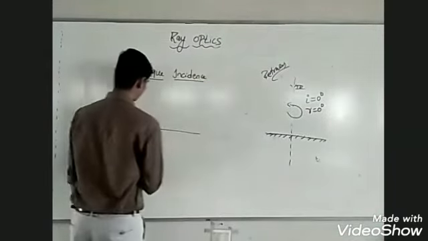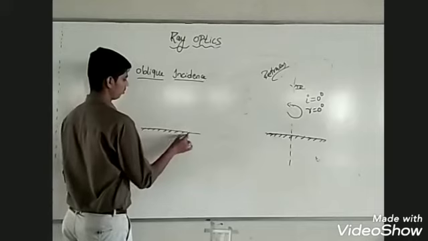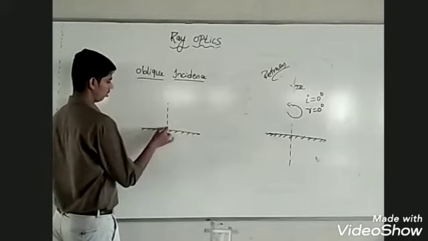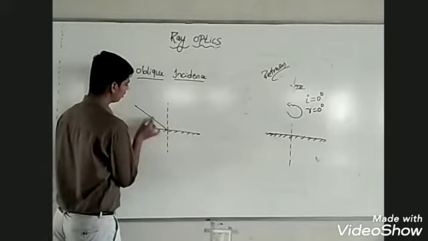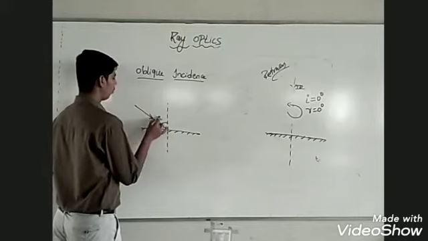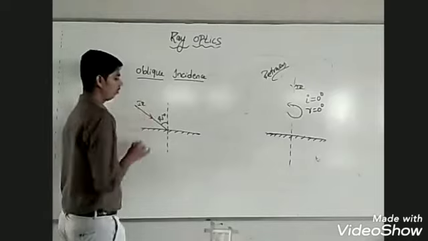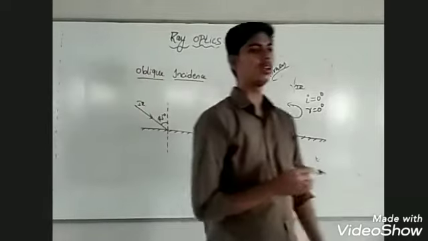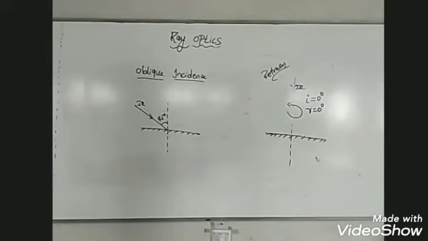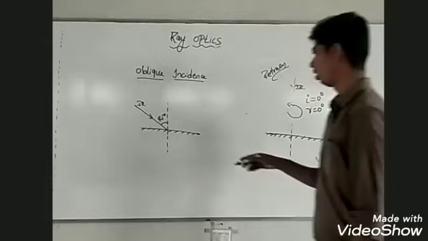Suppose this is a reflecting surface, this is normal, and a ray of light is incident at an angle of 45 degree with the normal. What should be the angle of reflection? The angle of reflection is 45 degree.